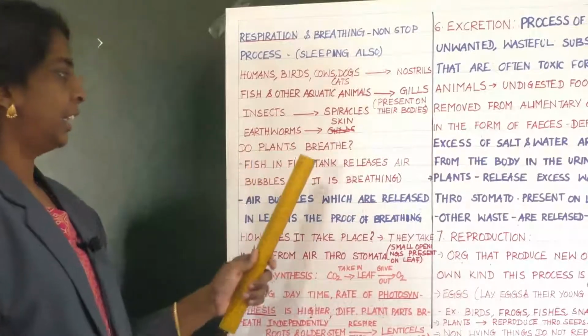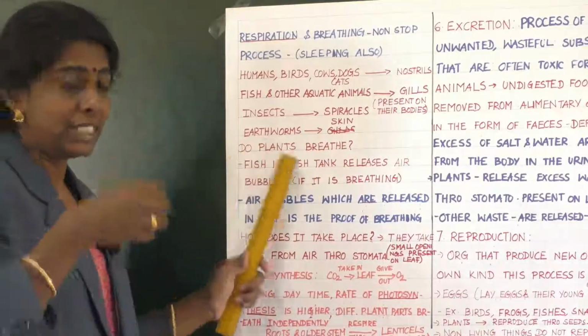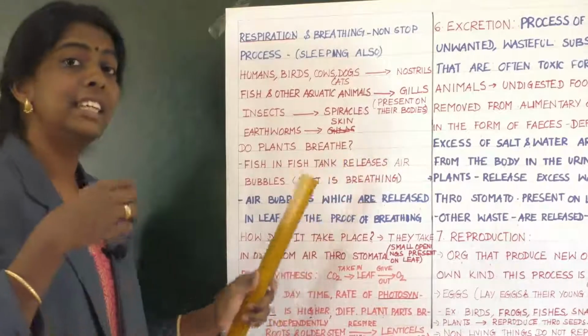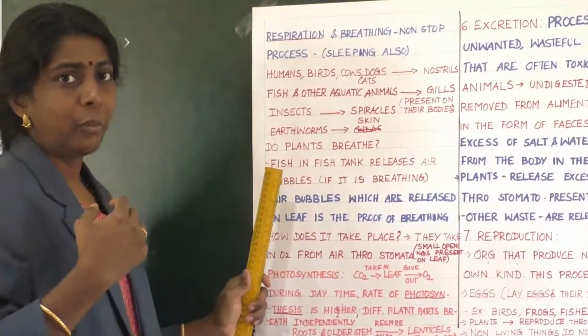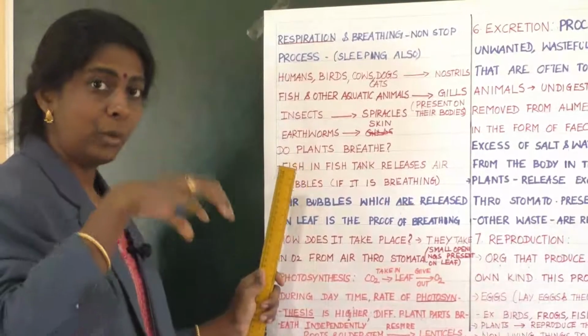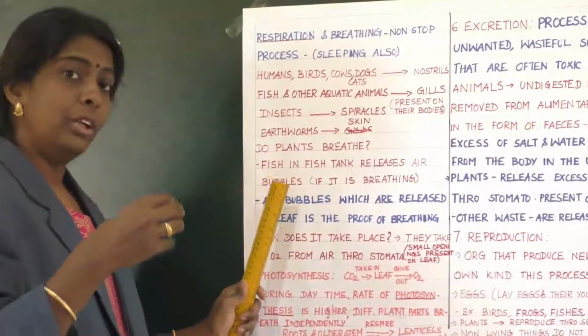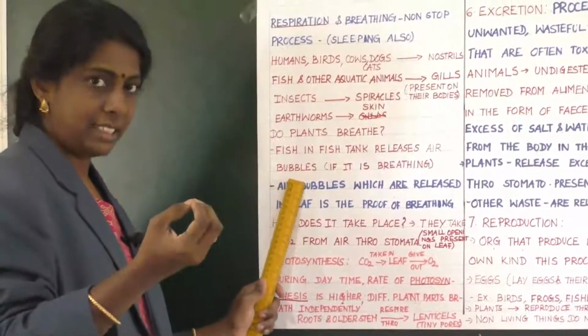Now, if you have ever noticed the fish in a fish tank, the fish releases air bubbles. Why does it release air bubbles? When it is breathing in the water, you could have noticed air bubbles there.